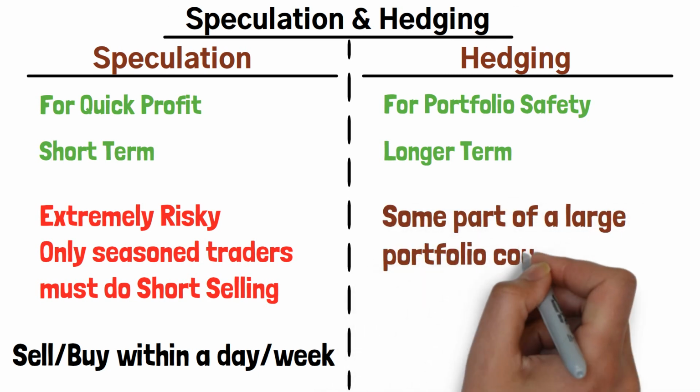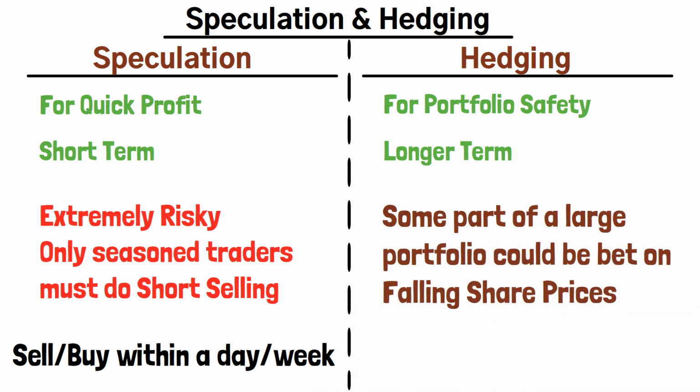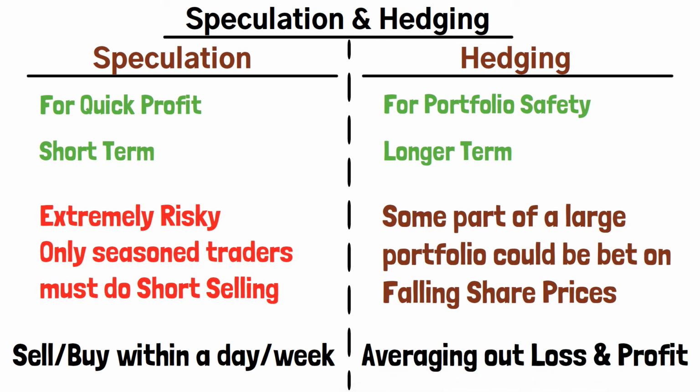Whereas hedging is done to secure the portfolio. For example, a person asks a fund manager to invest 1 lakh rupees. He puts 20% of 1 lakh, that is rupees 20,000, into a short selling trade. So even if the prices fall, only 80% of the portfolio will take the hit, but the 20% of the portfolio will earn him some money. So this is kind of an averaging exercise which can be done in very huge portfolios.